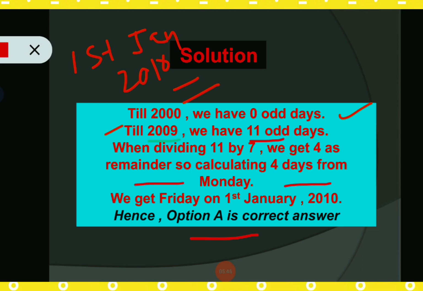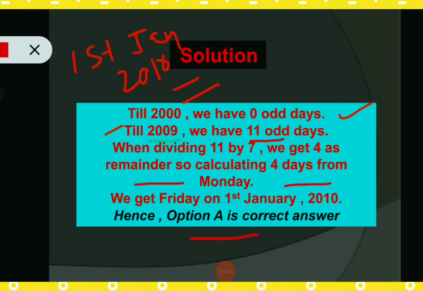Monday, Tuesday, from Sunday basically, because up to 2000 we have 0 odd days. So we all know from the previous sessions' given chart, 0 odd days basically indicates Sunday.